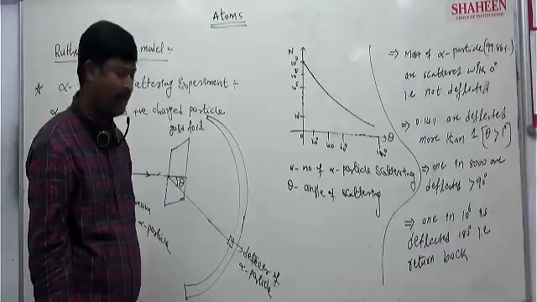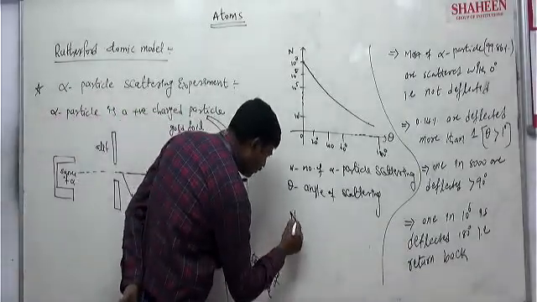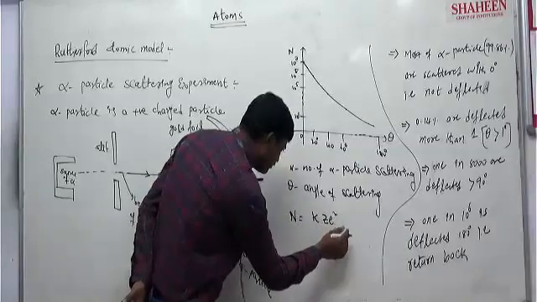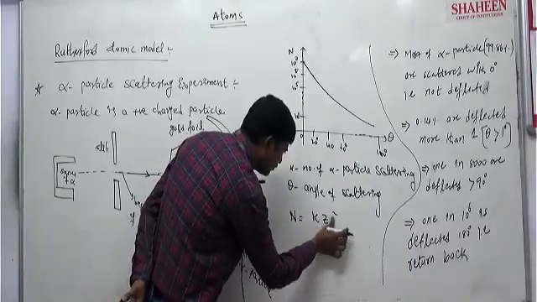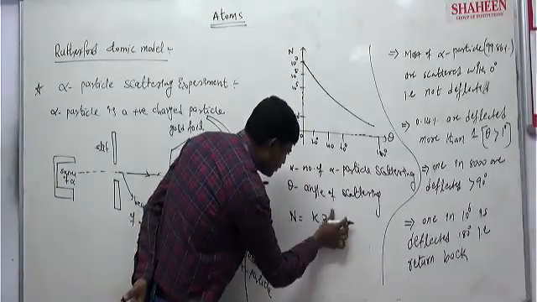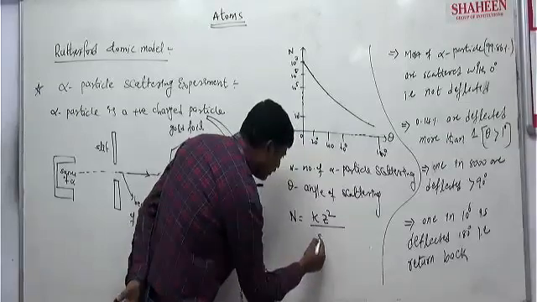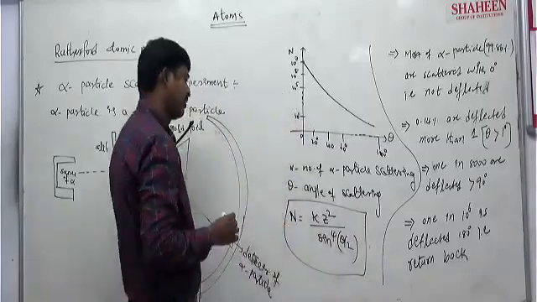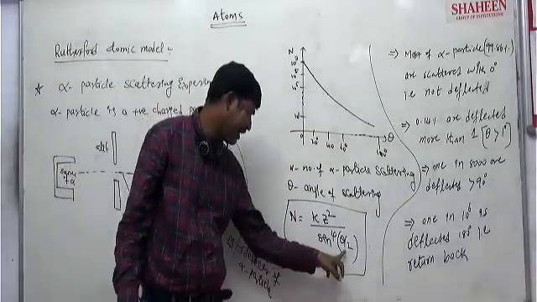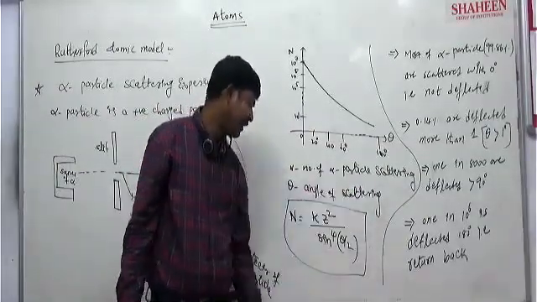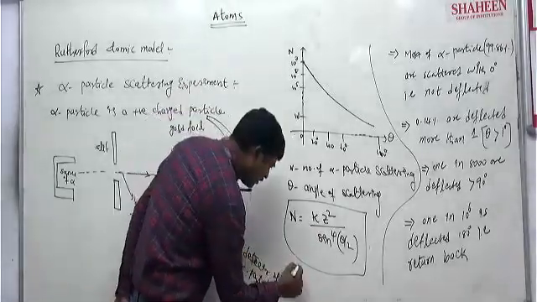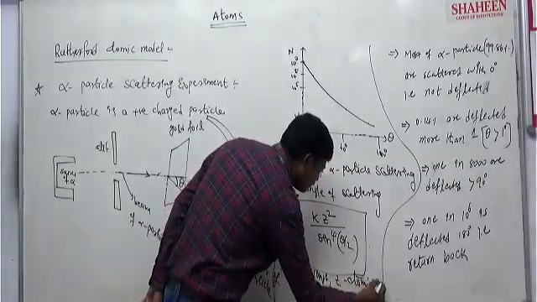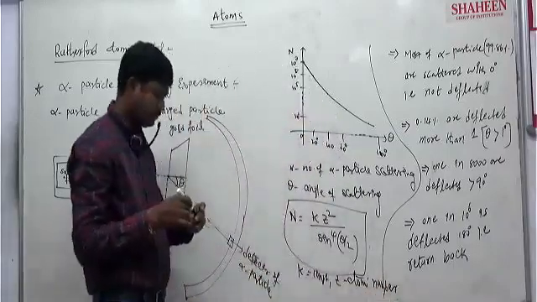It is given by N equals K Z squared by sine to the power 4 of theta by 2, where theta is the angle of scattering, N is the number of alpha particles scattering, K is a constant, and Z is the atomic number. Clear? So note it down.